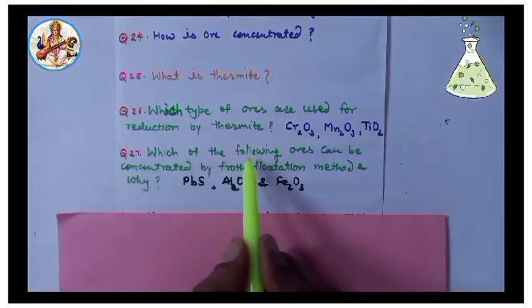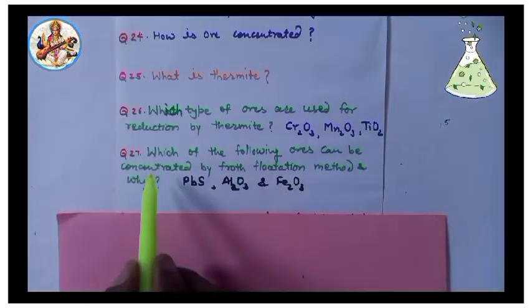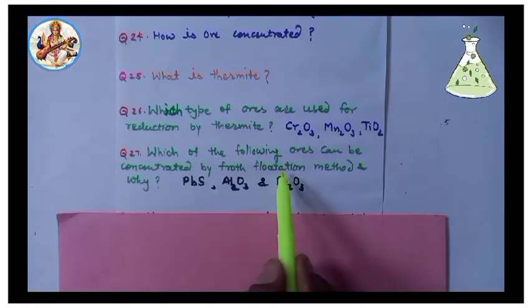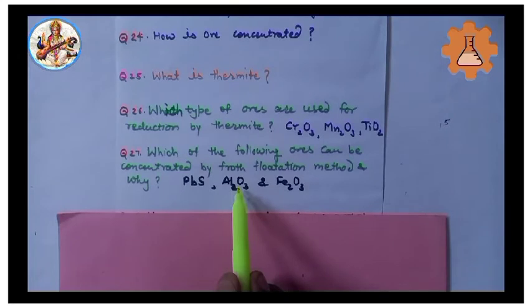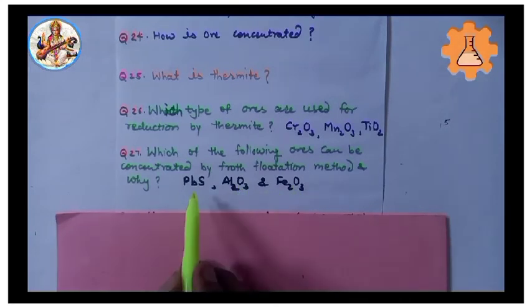Next, 27. Which of the following ores can be concentrated by froth flotation method and why? PbS, Al2O3 and Fe2O3.